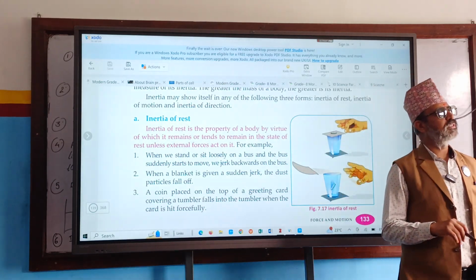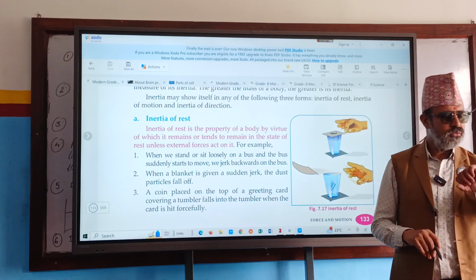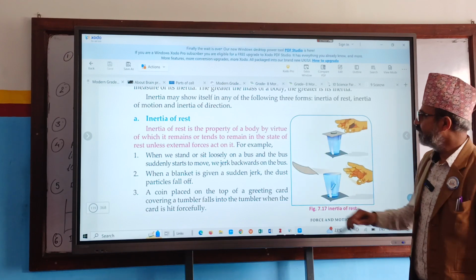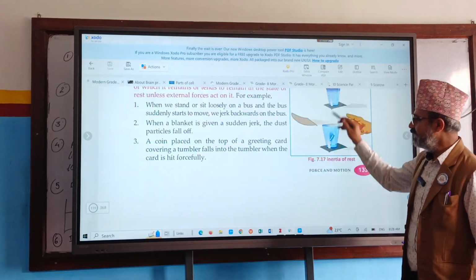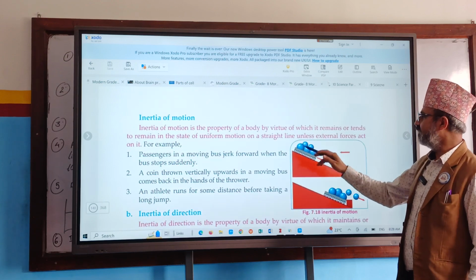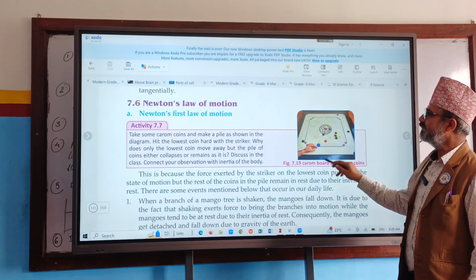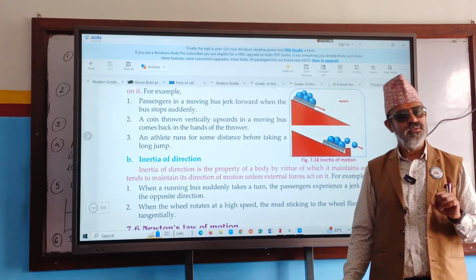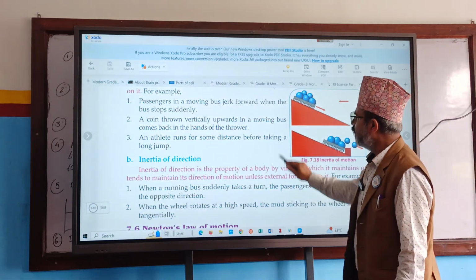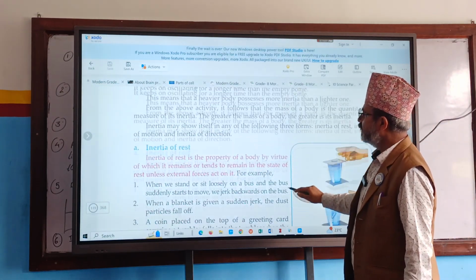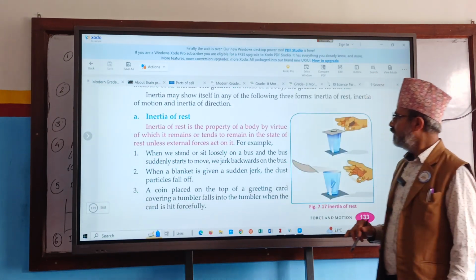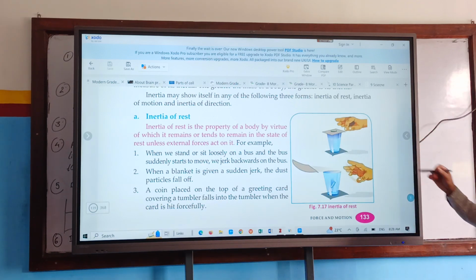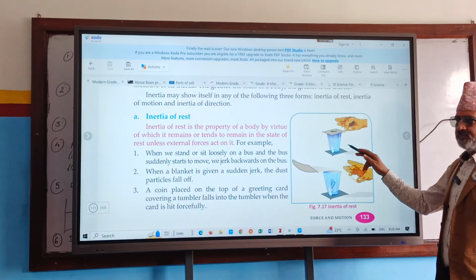How many types of inertia are there? There are 3 types of inertia. What are they? Inertia of rest. Second one, inertia of motion. Third one, inertia of direction. Only this much I will discuss, and I will give this stage to Harina. Oh, check here.